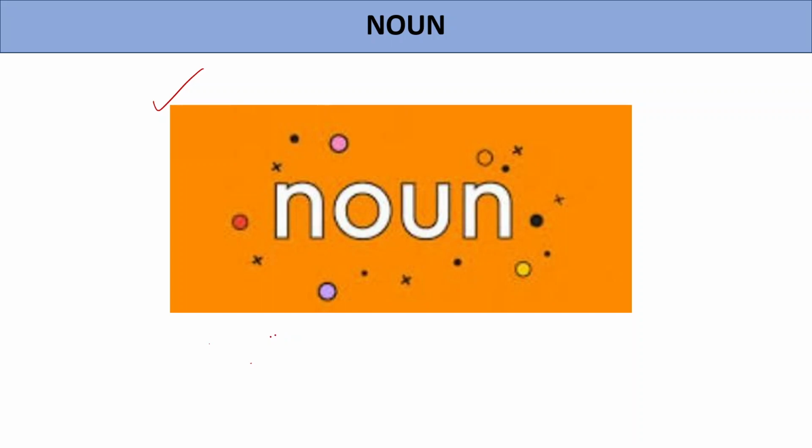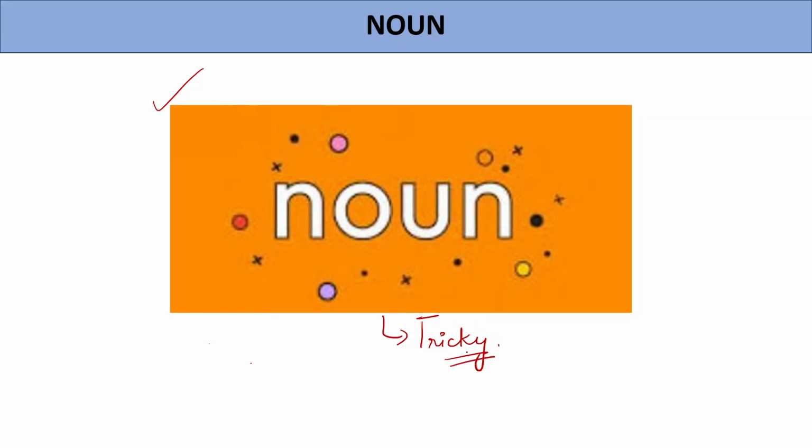The topic is very simple, right? But what we lack is, we sometimes take this topic for granted. Why? Because we think noun is a very simple topic and we will be able to solve any kind of question which will come with respect to noun. But at times the questions can be really tricky, simple yet tricky, right?